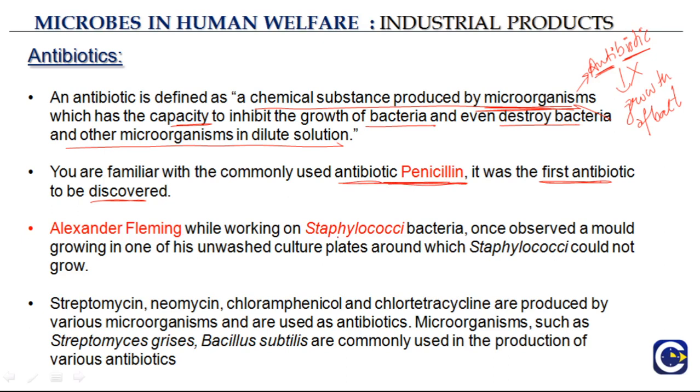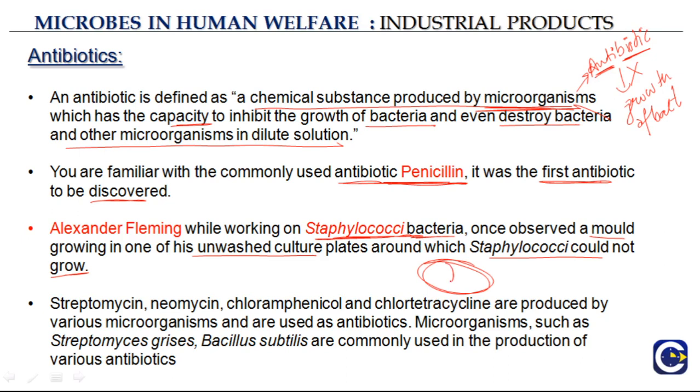Alexander Fleming, while working on Staphylococci bacteria, once observed a mold growing in one of his unwashed culture plates around which Staphylococci could not grow. So he basically had a culture plate in which he was growing the Staphylococci bacteria.